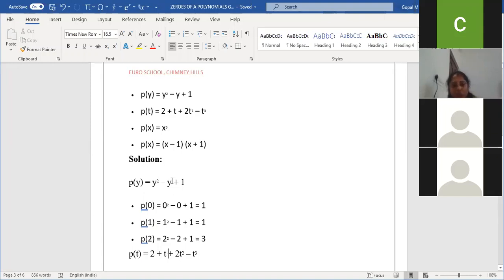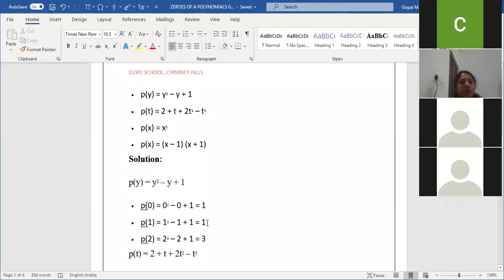So first question, y square minus y plus 1. For this polynomial, we need to take the answer for 0, 1 and 2. First, 0 square minus 0 plus 1. 0 square is 0, 0, and only 1 will remain. P of 0 is 1. Any doubt? Second, same polynomial, I'll apply 1. 1 square is 1, minus 1, plus 1. 1 minus 1 is 0. Only 1 will remain. Am I clear?